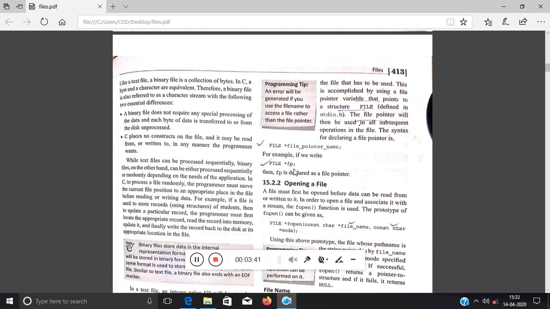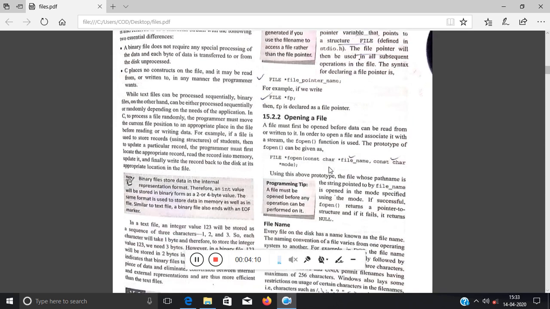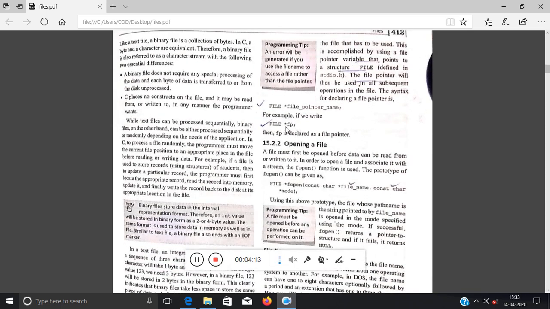Now what is fp? Obviously fp is a file pointer which will point to a structure called FILE. FILE is basically a structure, which is defined in stdio.h. Okay, standard input output. So what is fp? fp is a file pointer which will point to the structure called FILE, which resides in the header file stdio.h. Okay, so now you have created a file pointer. Obviously this file pointer will be pointed to the file you want to access, right?